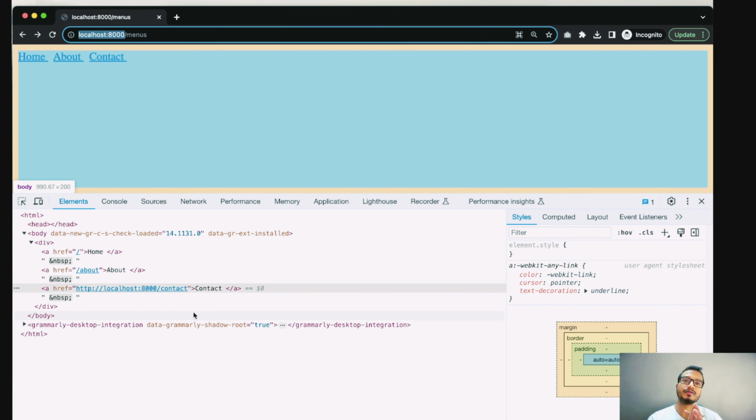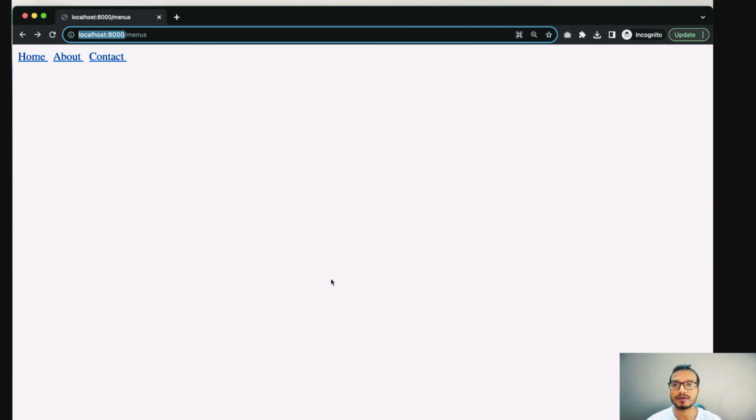So now let's suppose whenever you host this application on any live server, in that case, according to the domain, it will automatically create the base URL. So it will be easy to access and manage, and it won't create any confliction in your routing system. So this is all about the named route.